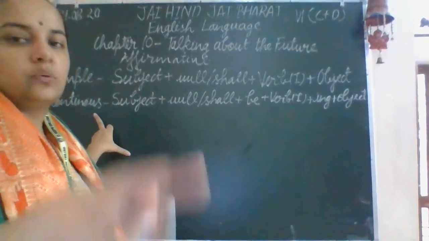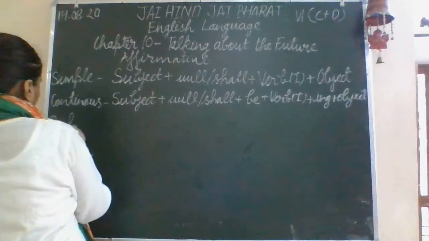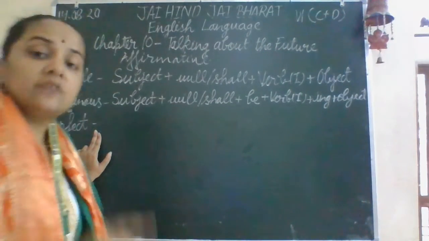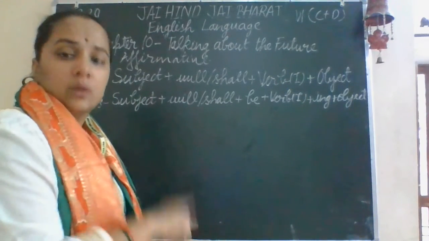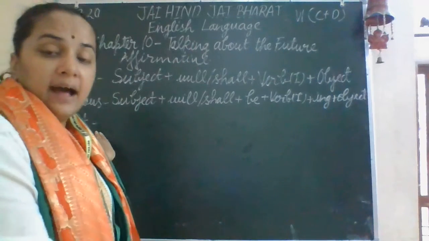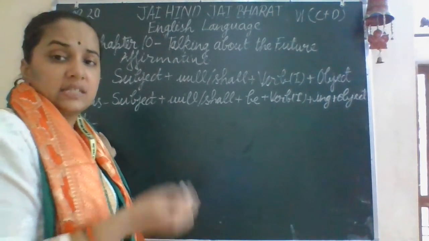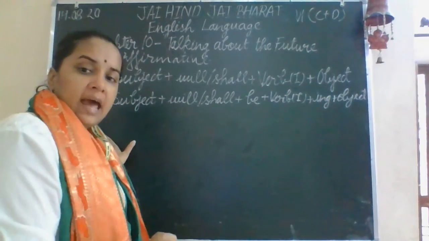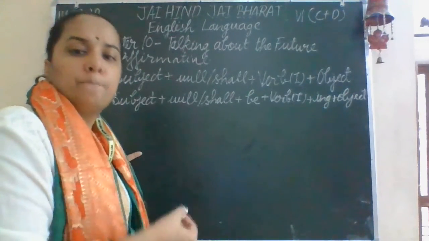Third, we will talk about the perfect. Whenever we are talking about the perfect, we are aware that we will definitely use the third form of the verb. As in the present tense we used has, have, and in the past tense we used had, here we will use will have or shall have to make it future perfect.